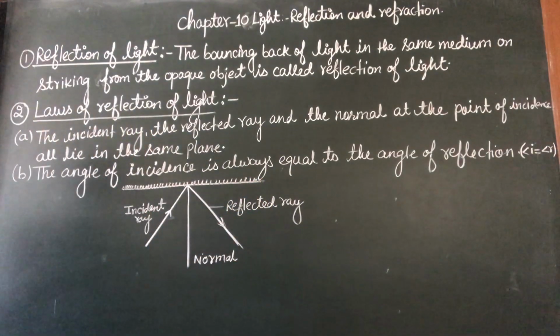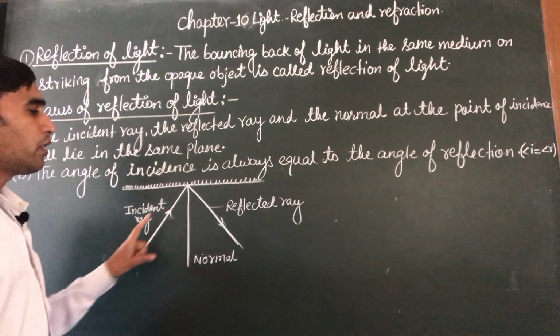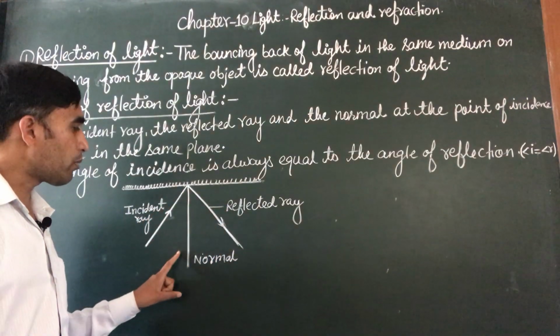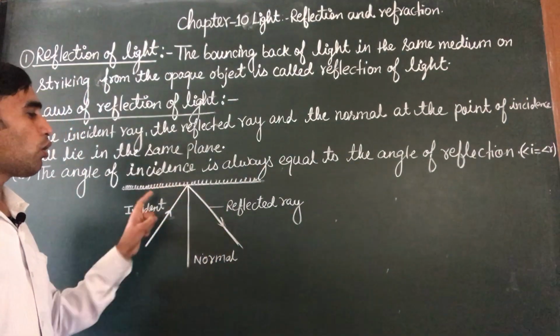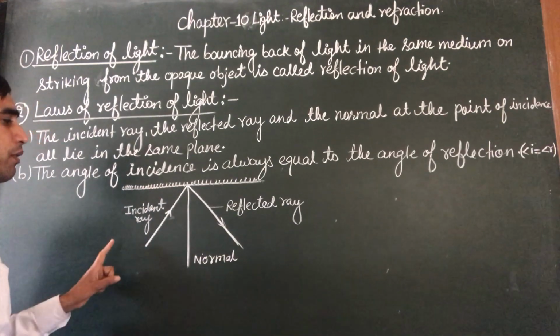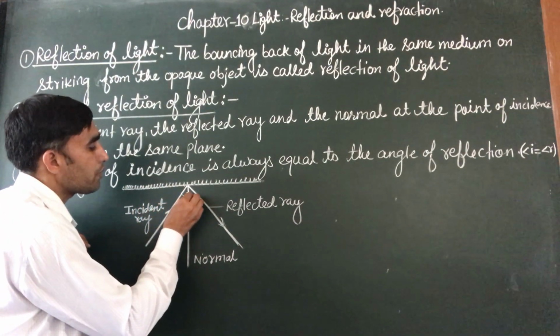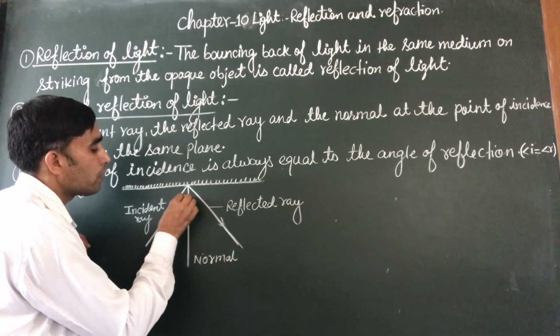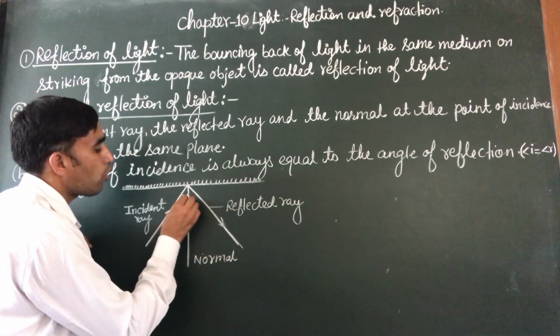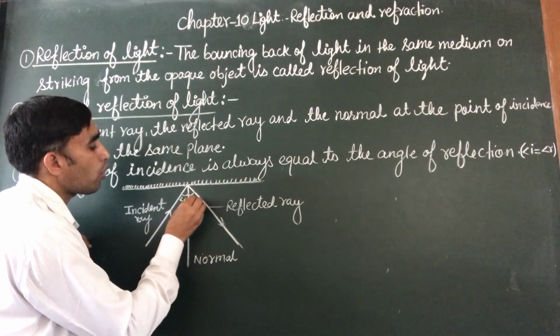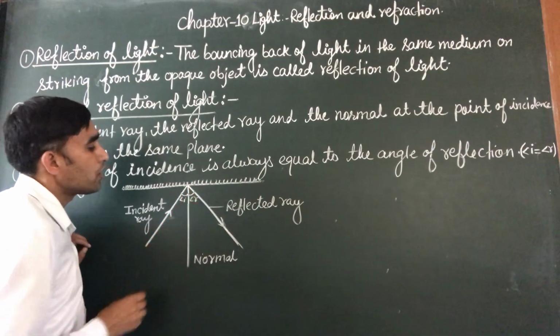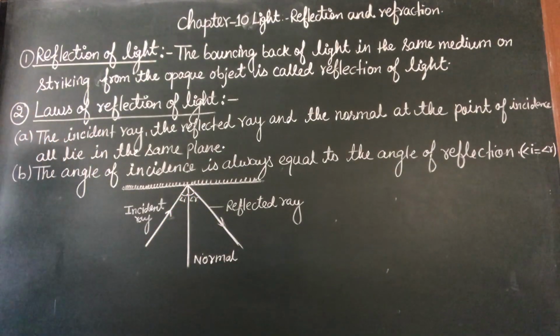So let us see these laws again. First law: the incident ray, the reflected ray and the normal at the point of incidence all lie in the same plane. Second law: the angle of incidence, the angle between the incident ray and the normal, is always equal to the angle of reflection. This is called the second law.